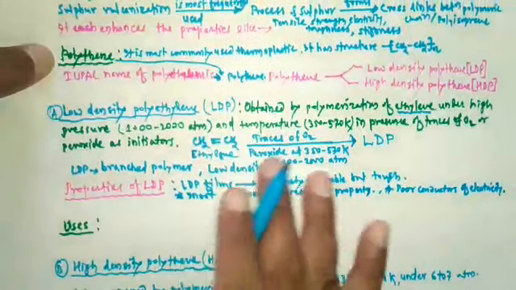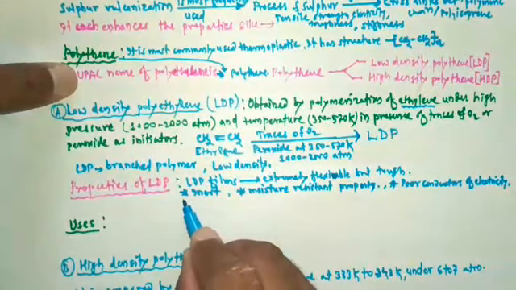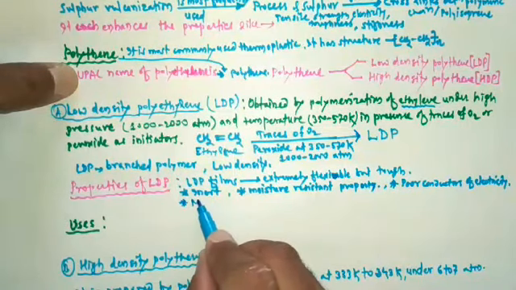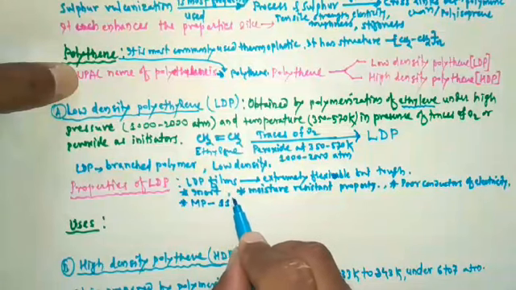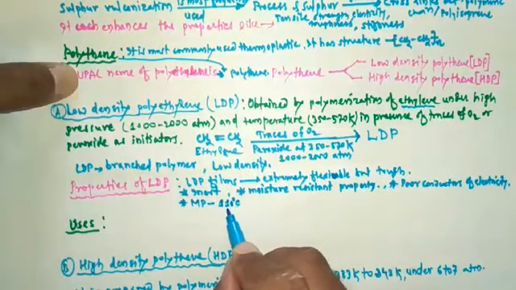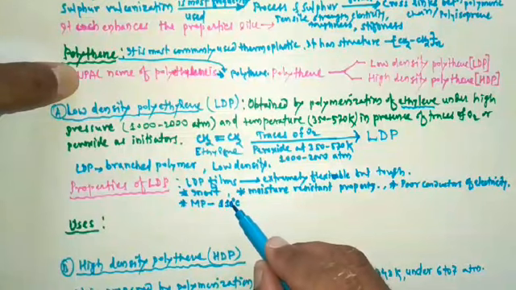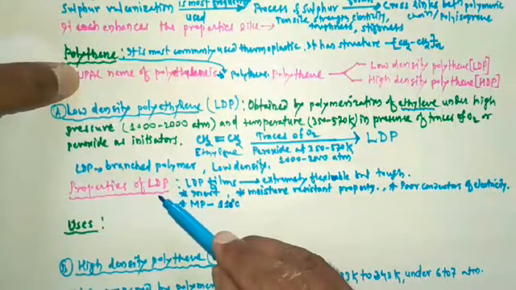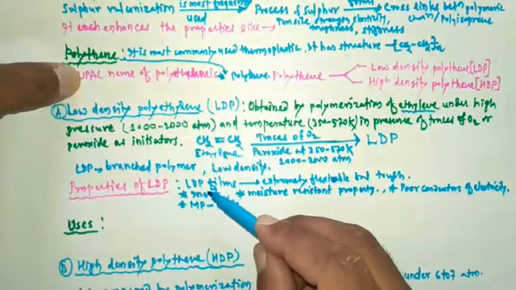Then when we study its melting point, it is found that LDP has a melting point of 110 degrees Celsius. So these are the different properties of low density polyethylene or polythene.